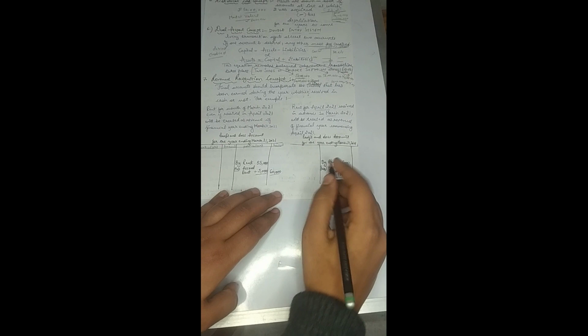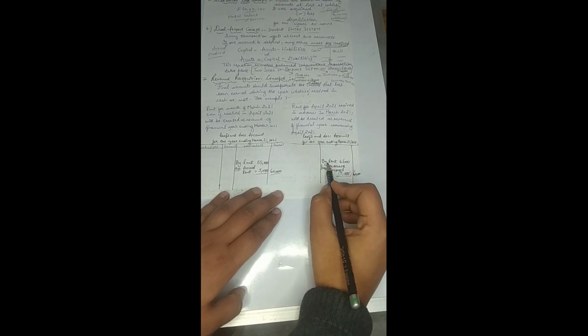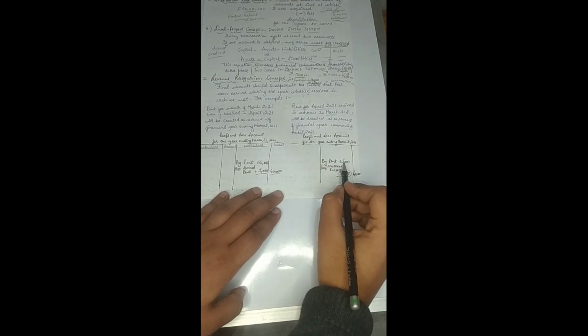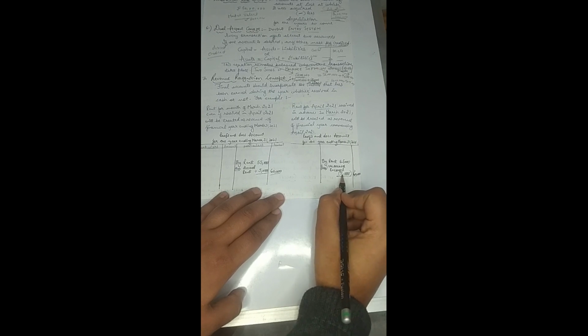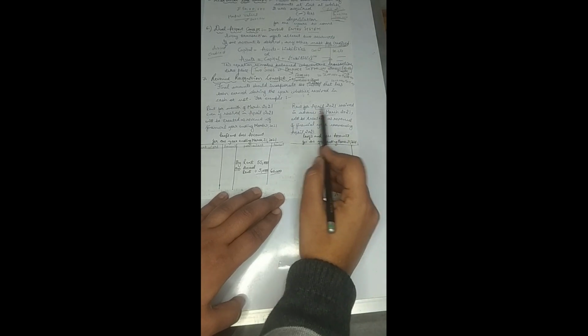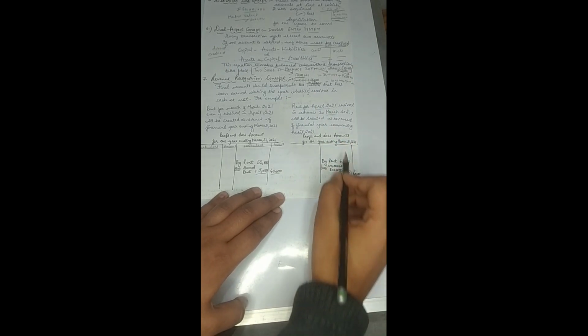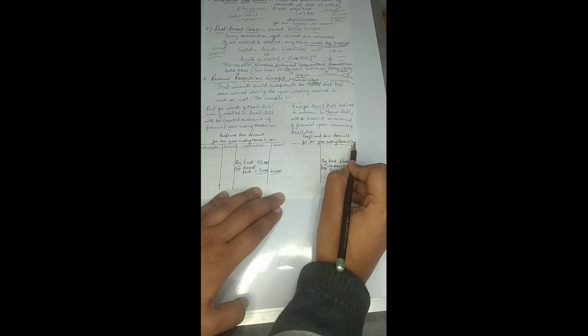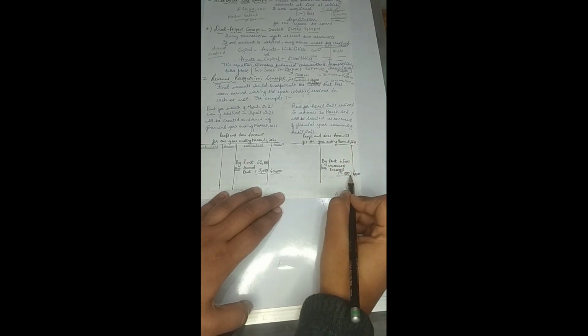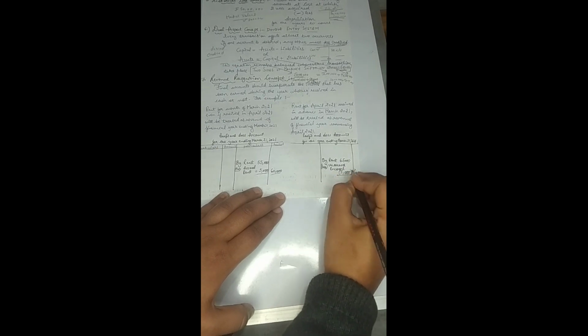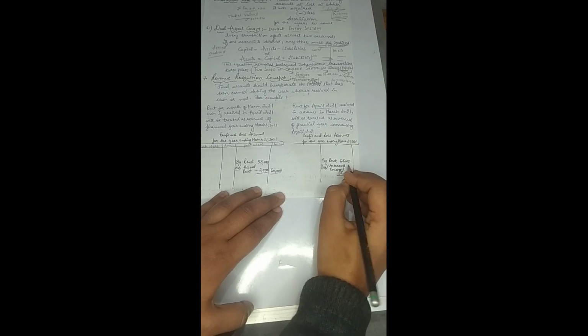So let's take an example. There was an amount of rent, that is by rent we will be writing 65,000, right? But this amount of 5,000 has been received in advance, right? But this does not belong to this particular financial year. It will belong to the financial year that will be starting from April 2021. So this will not be found in the financial statements of the financial year ending March 31, 2021. Right? So because it does not belong to this financial year, it will be deducted, it will be subtracted from the amount of the rent.